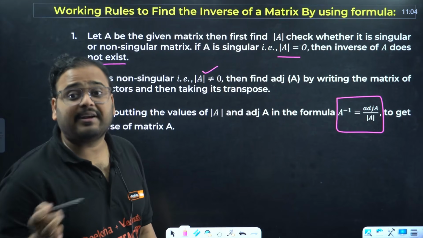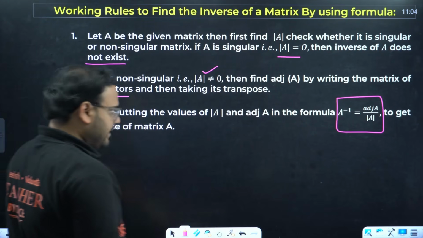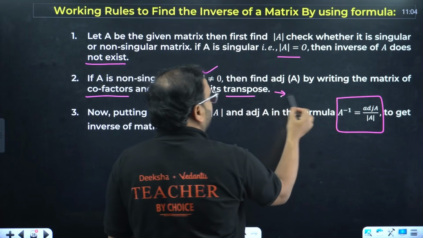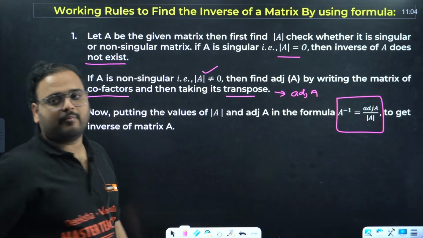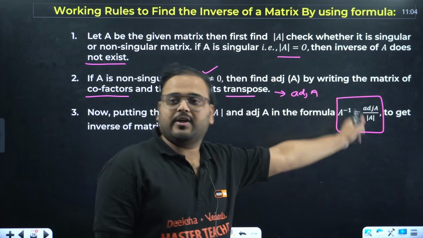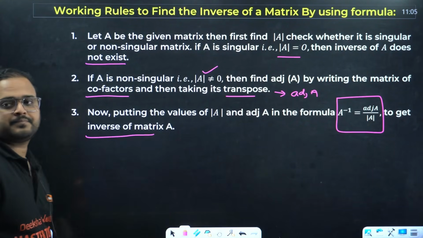And for that we have to find the adjoint. Basically we have to find the cofactor matrix and take its transpose. This is called finding the adjoint of A. The determinant we already found. We take the formula A inverse equals adjoint A by determinant of A, and use that to get the inverse of the matrix A. Clear?